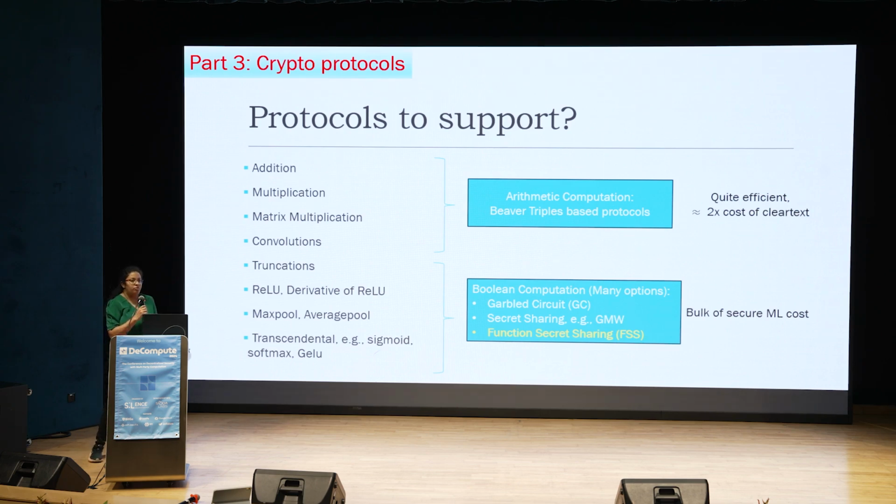And there are various options to realize these functions in the preprocessing model. The first one is garbled circuits. Then you can do secret sharing based protocols or GMW. And the third option is to do function secret sharing based protocols. And my talk today will focus on our work using function secret sharing based protocols.